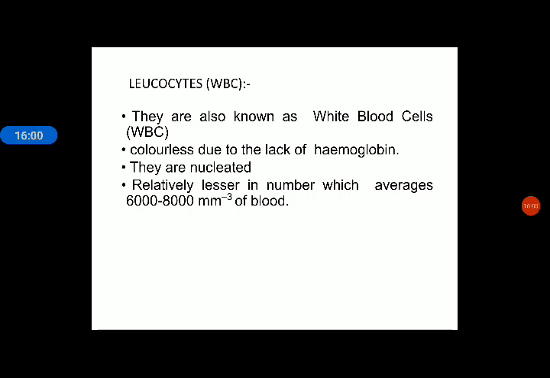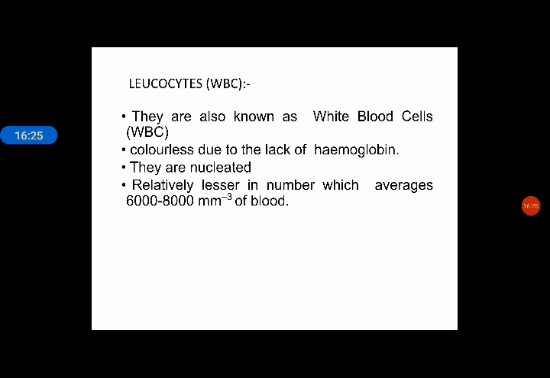Next difference: in RBCs, is the nucleus present or absent? Yes, in RBCs the nucleus is absent, but in WBCs the nucleus is present. You can see it in the third point. Then the number of RBCs is 5 to 5.5 million.